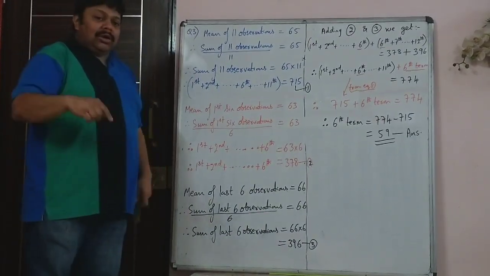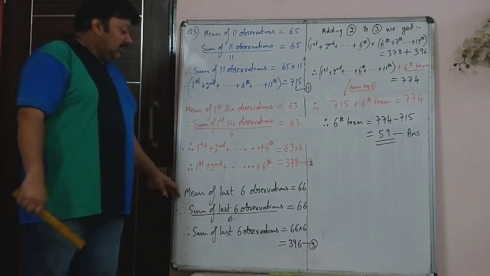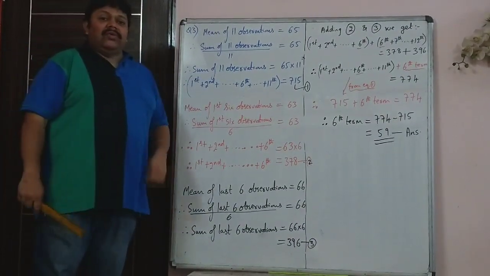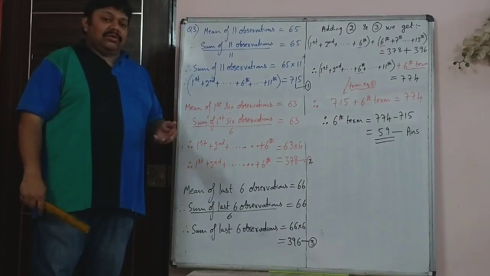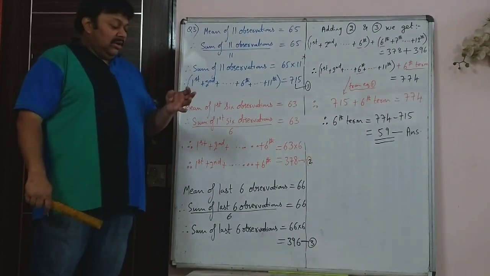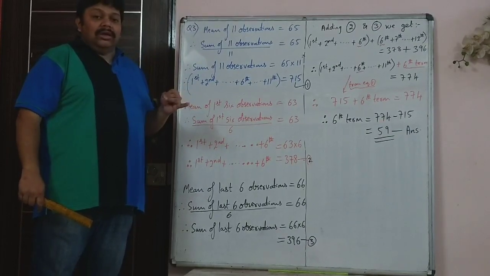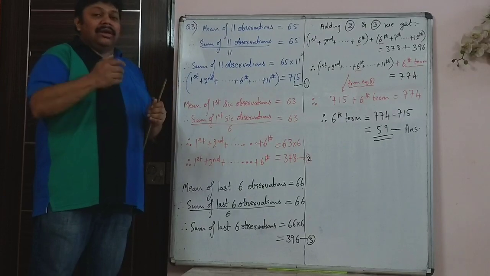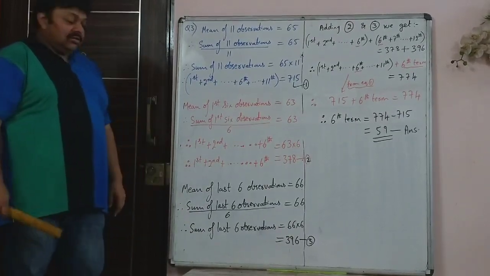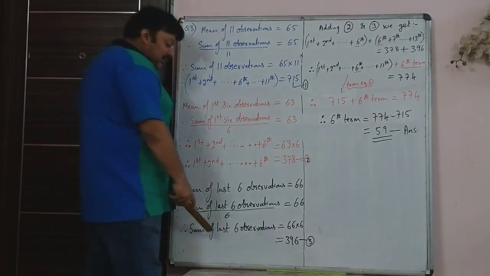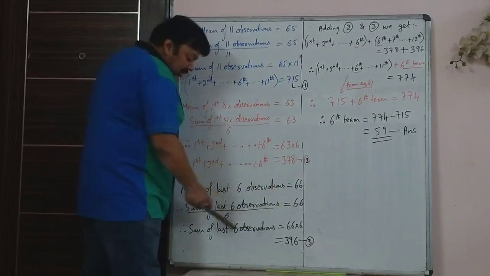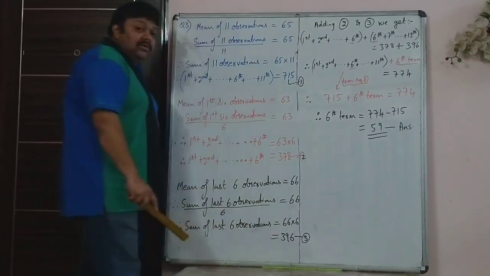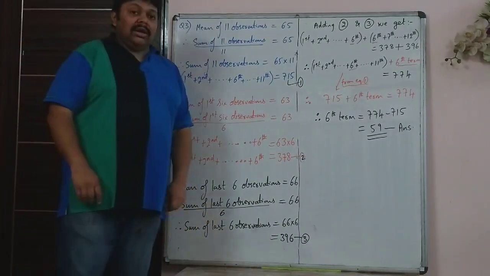Then you are given one more condition, that the mean of the last 6 observations is 66. Mean of last 6 observations, last 6 is what? Reverse count from 11. 11, 10, 9, 8, 7 and 6. So 6, 7, 8, 9, 10 and 11 is the last 6 observations. So therefore you will get, when you cross multiply, sum of last 6 observations is 66 into 6, that is